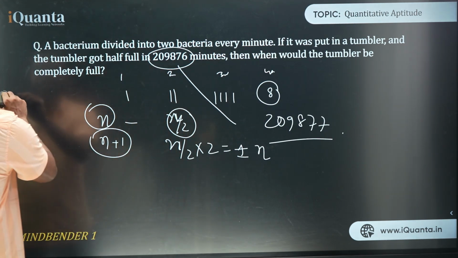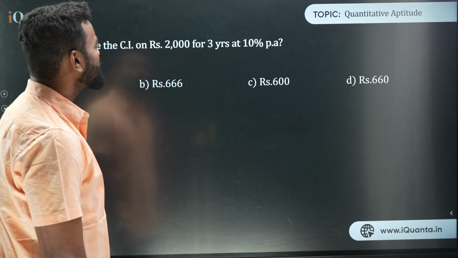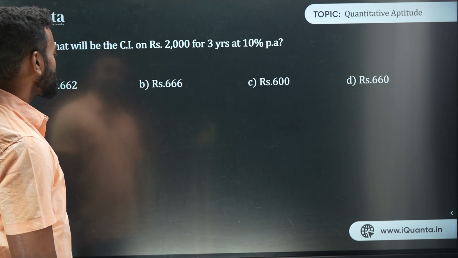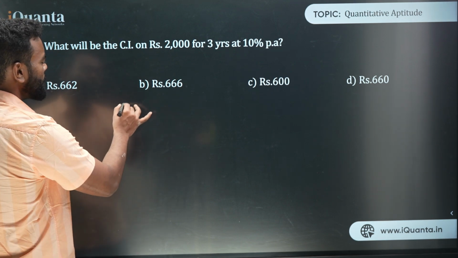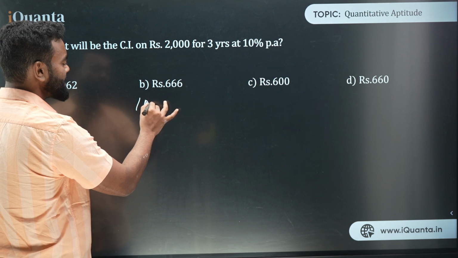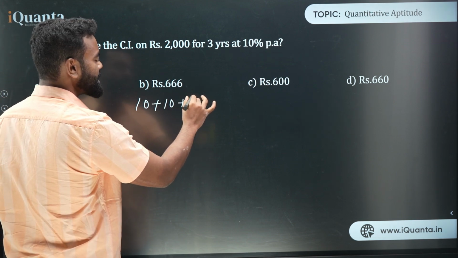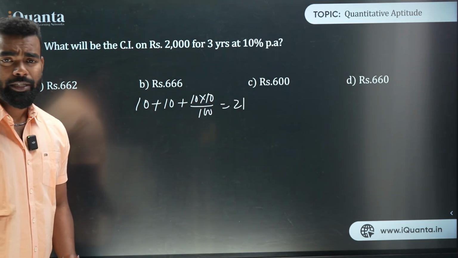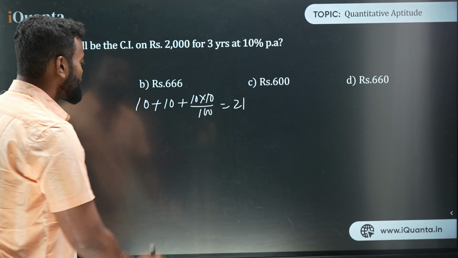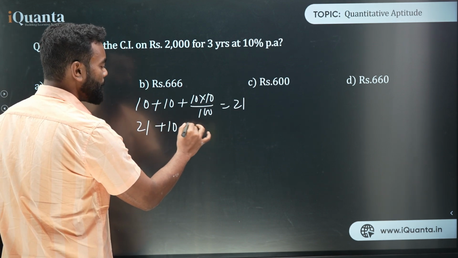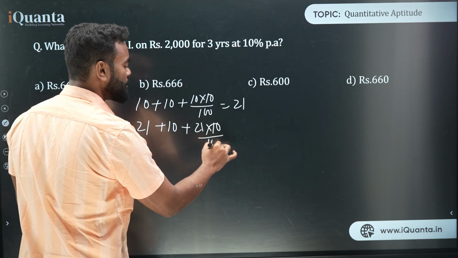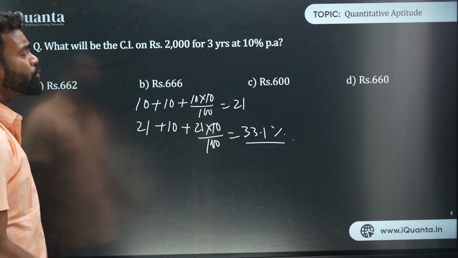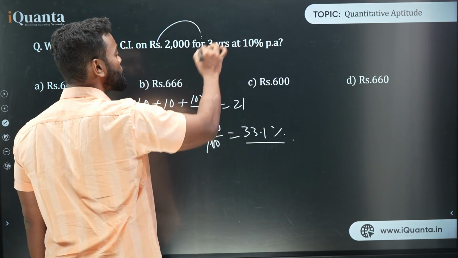So let's go for the next question then. What will be the CI on rupees 2,000 for 3 years at 10% per annum? Now for this CI, I can use successive also. In case of successive, that is 10 plus 10 plus 10 into 10 upon 100. So in 2 years it is 21%, right? So in 3 years it is 21 plus 10 plus 21 into 10 upon 100, which is 33.1%.